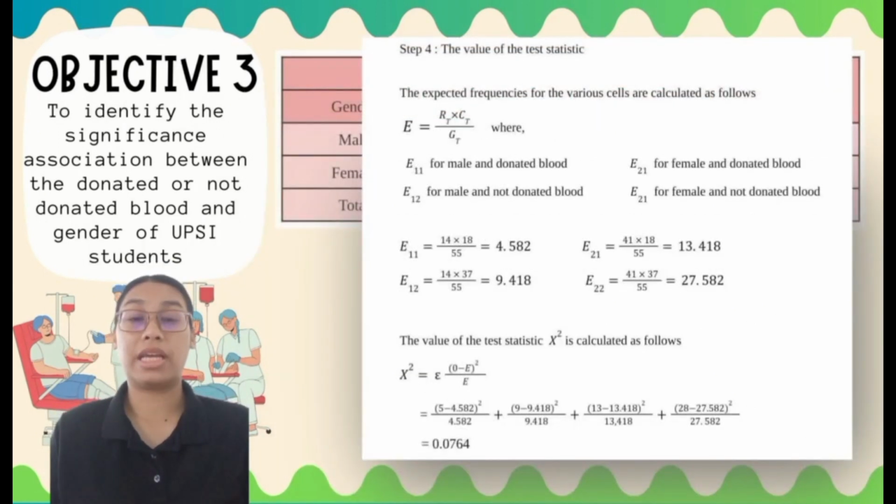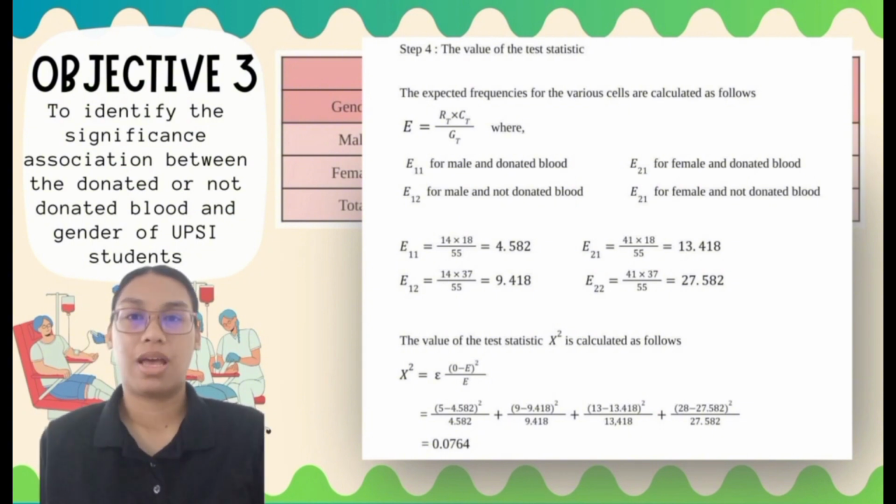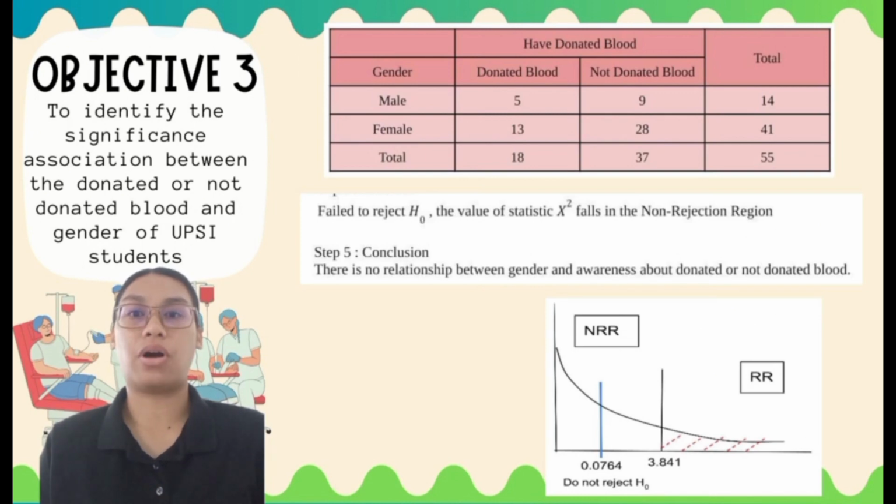Then, after obtaining the expected frequencies for the various cells, the value of the test statistic chi-square is calculated as follows. So, the decision that we obtain after all those steps is that the value of the test statistic chi-square is smaller than its critical value and falls in the non-rejection region. Hence, we fail to reject the null hypothesis and state that there is no strong evidence from the sample to conclude that gender and awareness about donated or not donated blood are related. Thus, there is no relationship between those two characteristics.